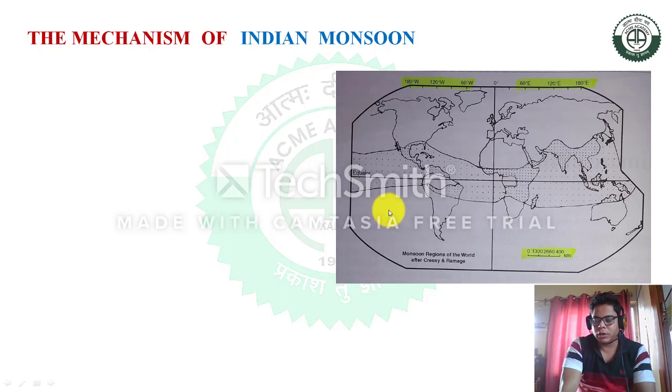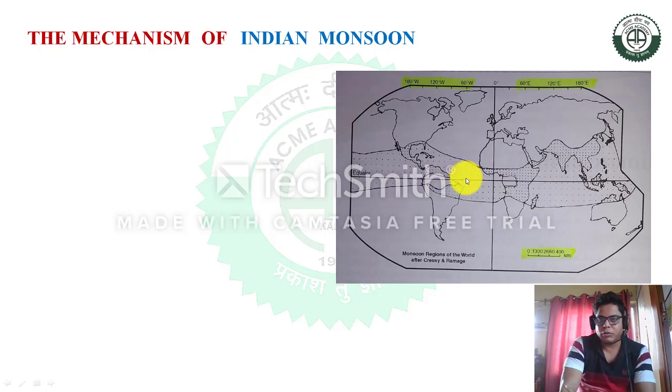So the two concepts are the thermal concept of Halley, which was published in 1686, and the dynamic concept by Flohn, which was also a famous theory. Firstly, in this mechanism of the Indian monsoon, we have to know which areas really experience this type of monsoon.